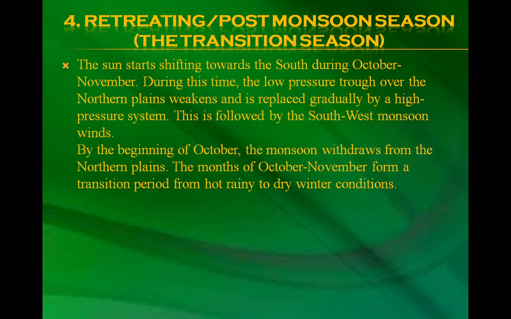The topic is the retreating or post-monsoon season, the transition season. The sun starts shifting towards the south during October-November. During this time, the low pressure trough over the northern plains weakens and is replaced gradually by a high pressure system. This is followed by the southwest monsoon winds withdrawing. By the beginning of October, the monsoon withdraws from the northern plains. The months of October-November form a transition period from hot, rainy to dry winter conditions.